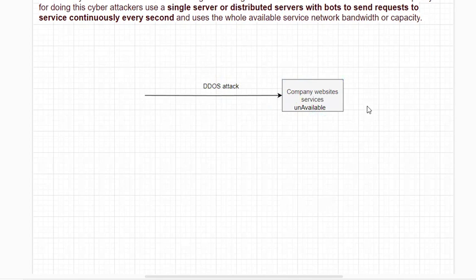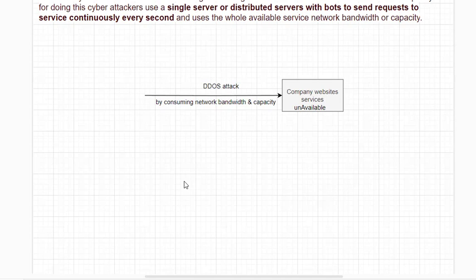By consuming the available service network bandwidth or capacity. Whatever the network bandwidth and capacity the service is providing, by consuming all those things, users cannot access the service outside of the bandwidth, network bandwidth and capacity, right?